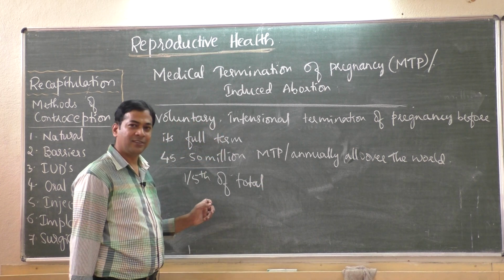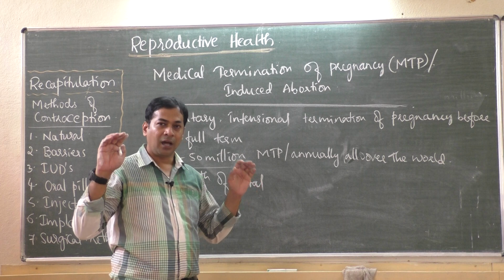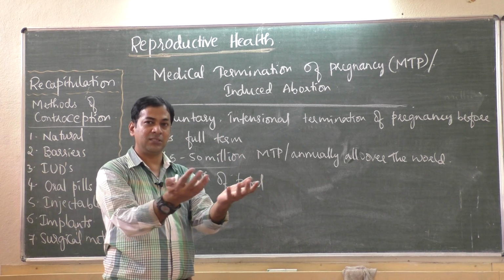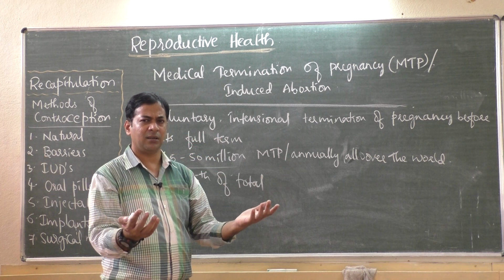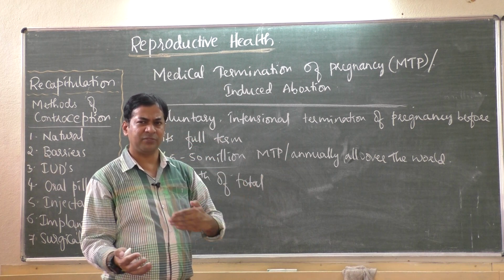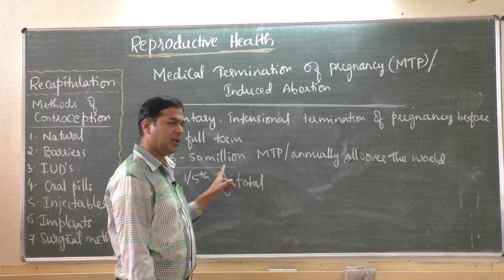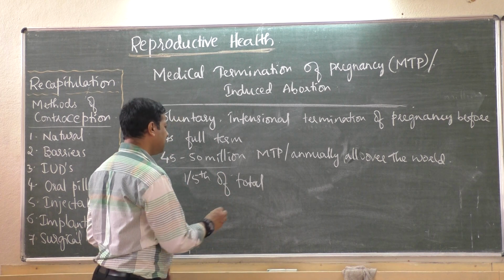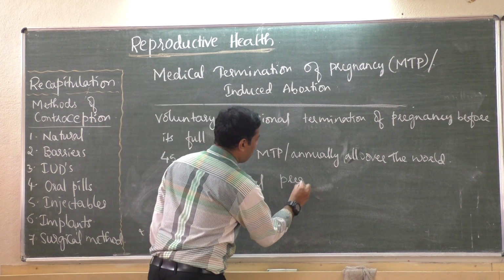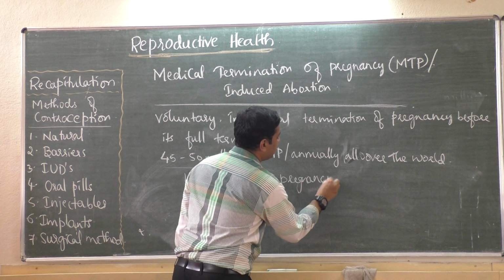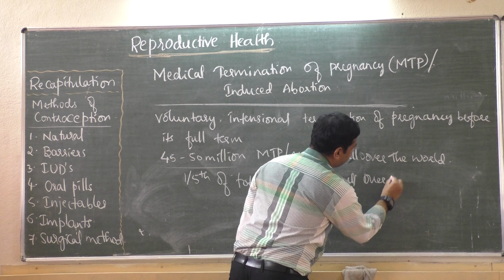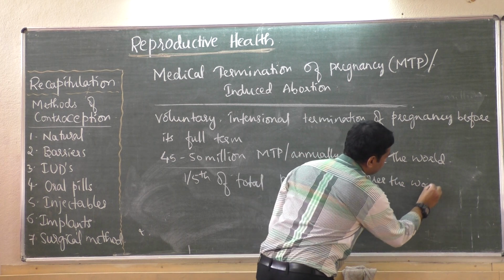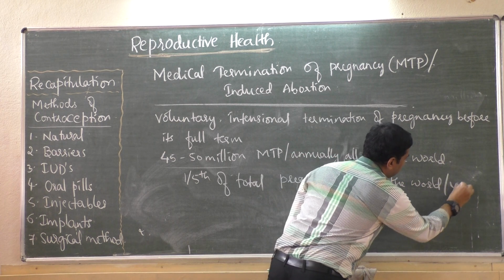So in a year, how many pregnant women give birth? How many pregnant women are there? Compared to that, 1/5 of that will be aborted. That means 1/5 of total pregnancies all over the world every year.